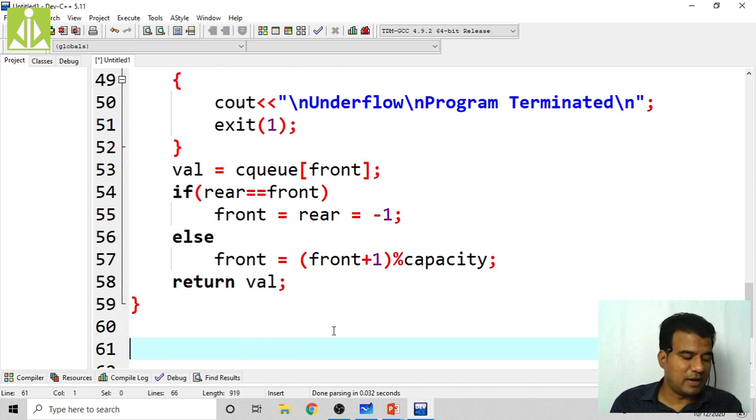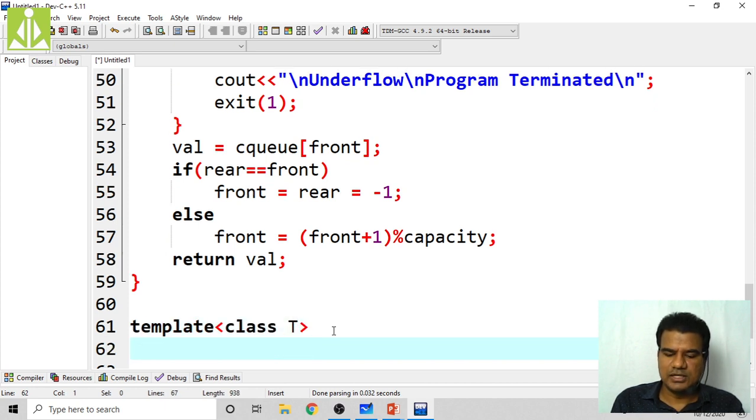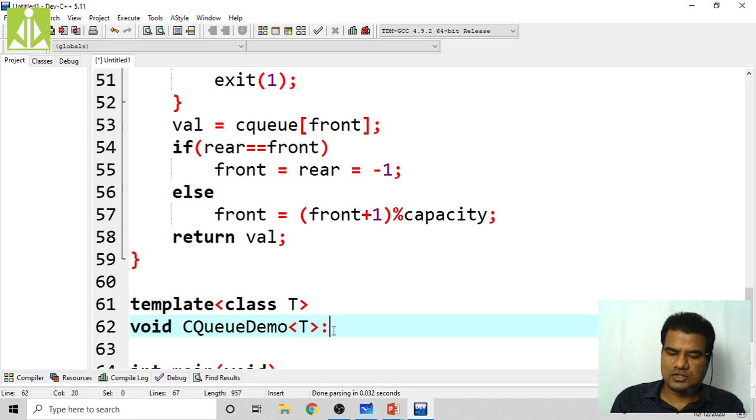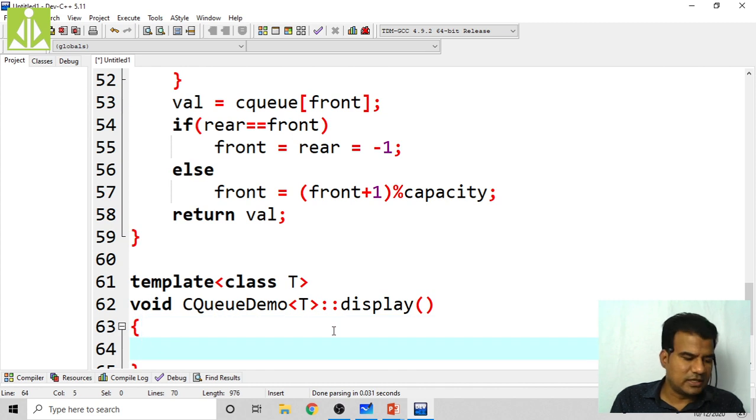So next, display function, the isFull isEmpty function. Two more functions we have to write. So template class, okay, T, class T. Our class name is CQ demo, isn't it? Okay, what is the return type of display? Return type always I am forgetting to write. It is void. Okay, void return type. Then CQ demo of T, scope resolution. We are writing the display function.